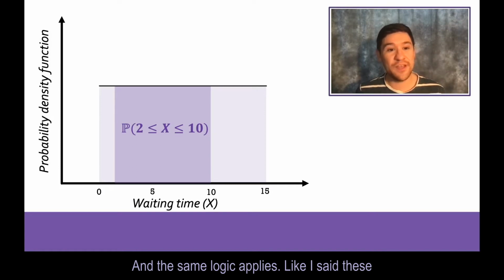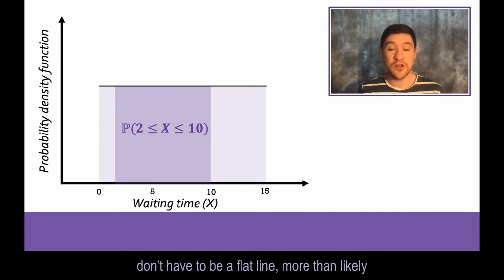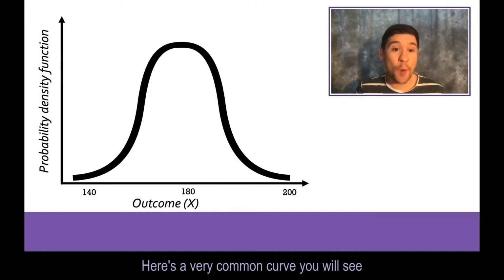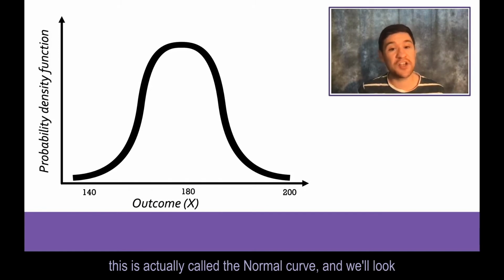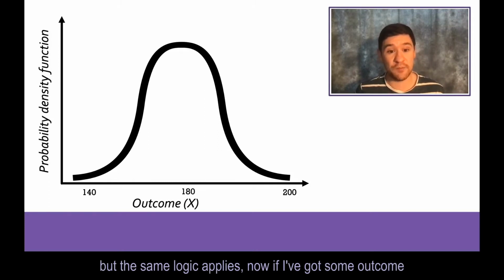Like I said, these probability density functions, PDFs for short, don't have to be a flat line. More than likely they're going to have some form of curve. Here's a very common curve you will see. This is actually called the normal curve, and we'll look more at normal curves in another video. But the same logic applies.